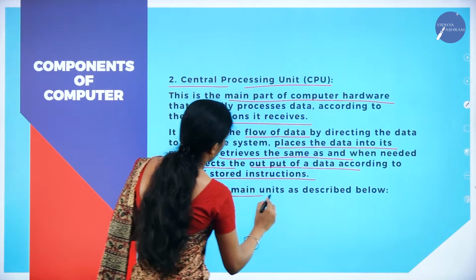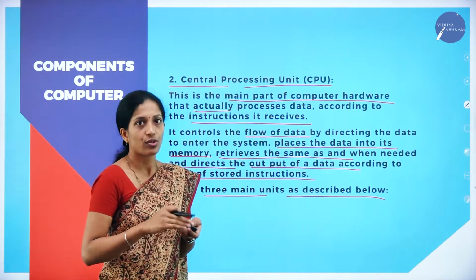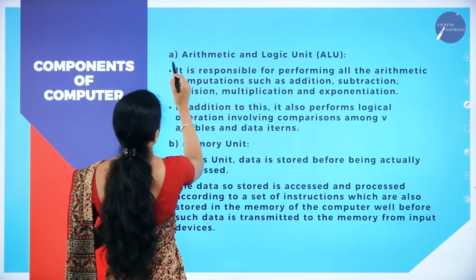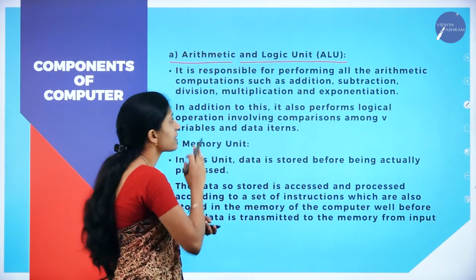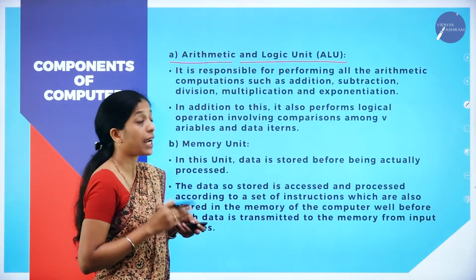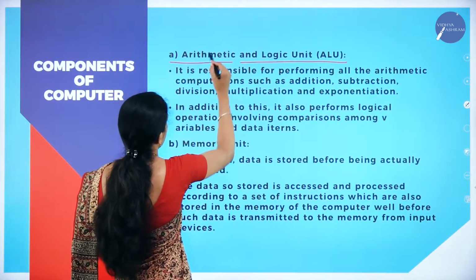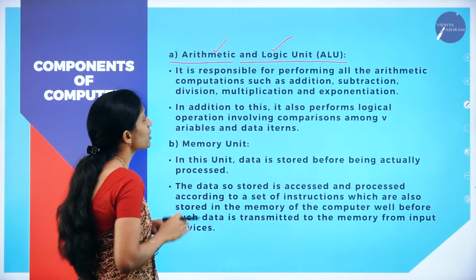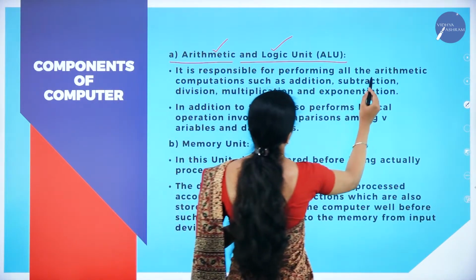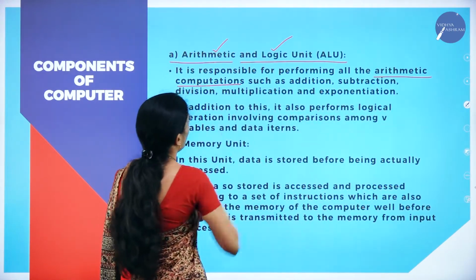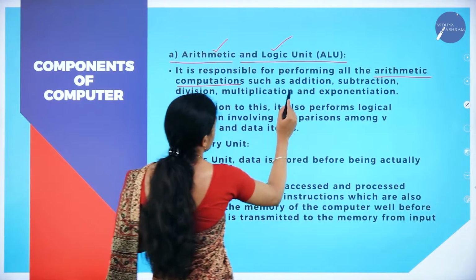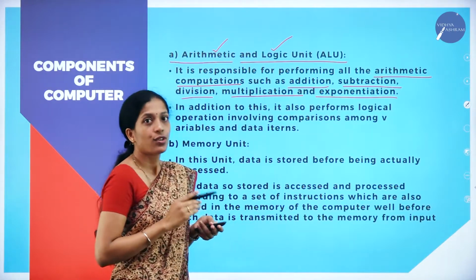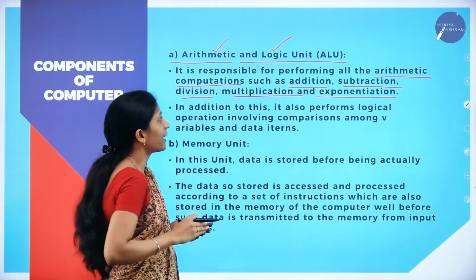So it has 3 main units as described below. Here also the CPU contains 3 main units. So what are the 3 units of the CPU? The first one is the Arithmetic and Logic Unit, that is ALU. The word itself says that it relates to arithmetic as well as logic. It is responsible for performing all the arithmetical operations such as addition, subtraction, division, multiplication and exponential.